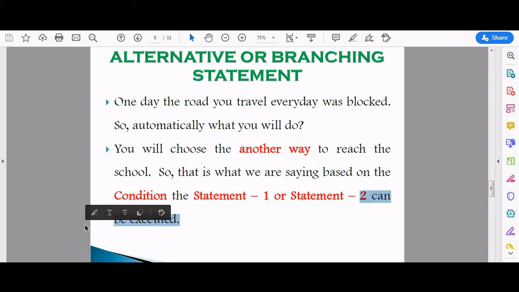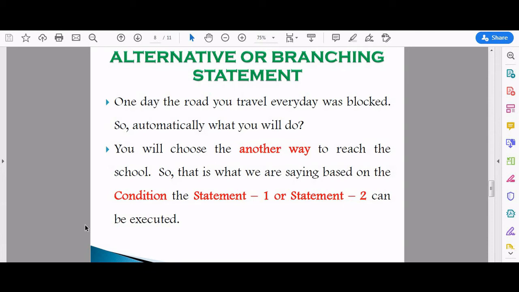Many of you know your father and mother have the right to cast their vote. Vote in the sense, whenever an election is conducted, they cast their vote. So what is the eligibility for voting? The eligibility for voting is 18 years. So your age should be greater than or equal to 18. Those who are below 18 are not eligible for voting.